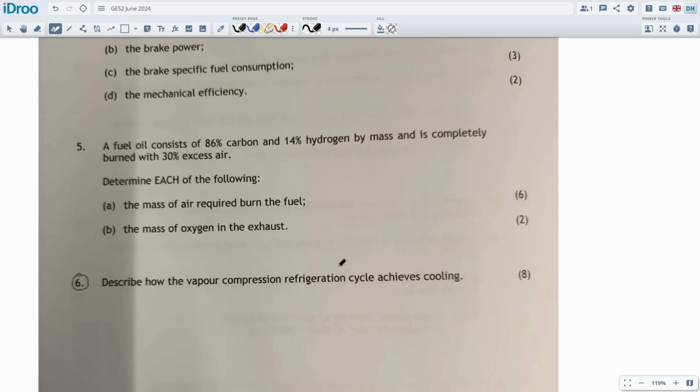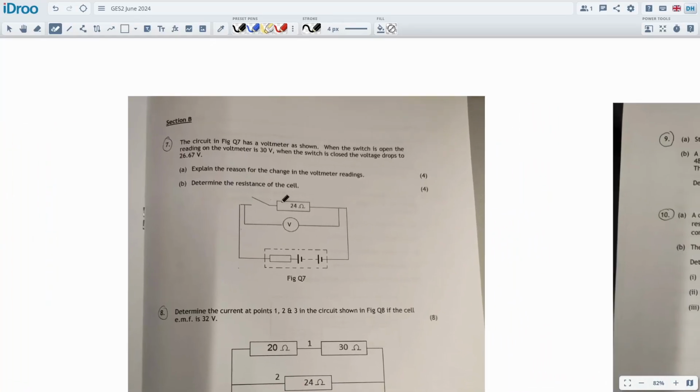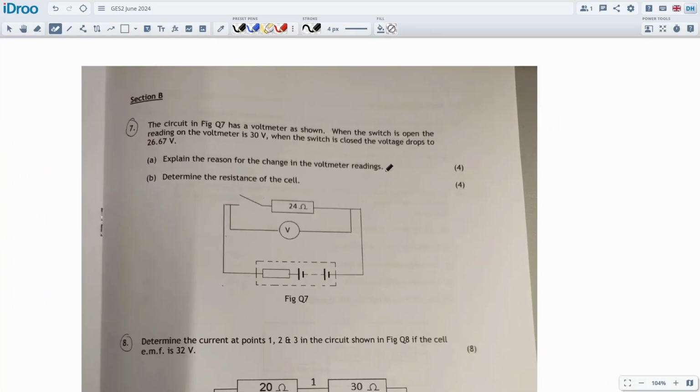Describe how a vapor compression refrigeration cycle achieves cooling. Pretty standard refrigeration questions. No problems about that. This is part B, which is electronics and naval architecture. So we'll have a look at these.